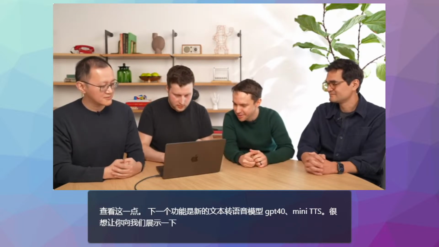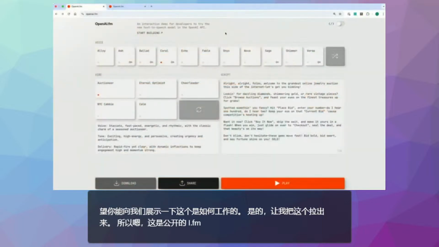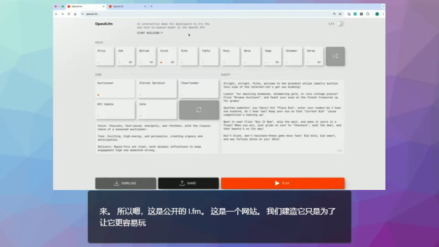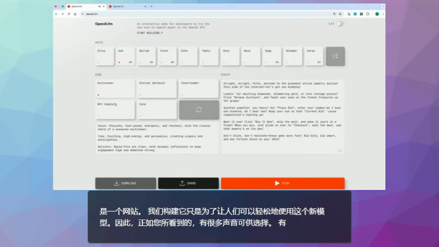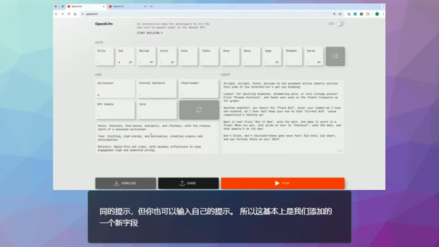Next capability is a new text-to-speech model, GPT-4o Mini TTS. Yaroslav, would love for you to show us how this one works. Yeah, let me pull this up. So this is OpenAI.fm. It's a website we built just to make it easy to play with this new model. As you can see, there are a bunch of voices that you can choose from. There are different prompts that we pre-generated, but you can also type in your own. This is basically a new field that we added. It's an instructions field that tells the model how you want it to speak the text.